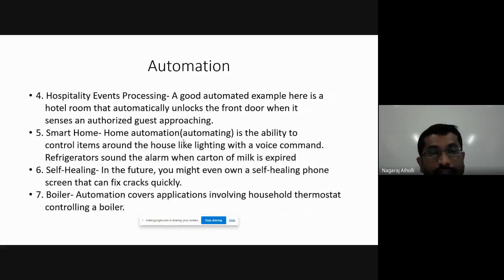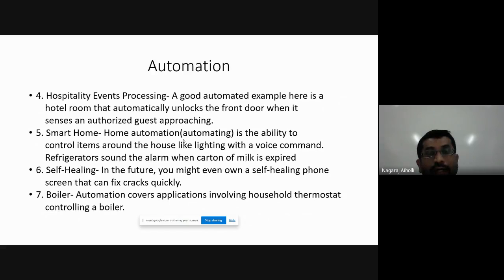Then hospitality events processing. Say you want to book a room in a hotel or in a restaurant. You want to book a room in a lodge. Now you do it with your mobile, with the database through the internet. You book the room, right?